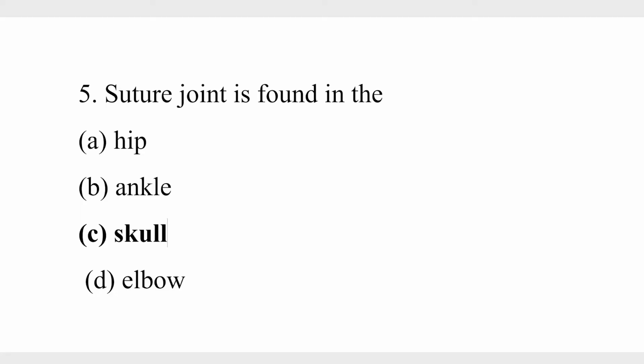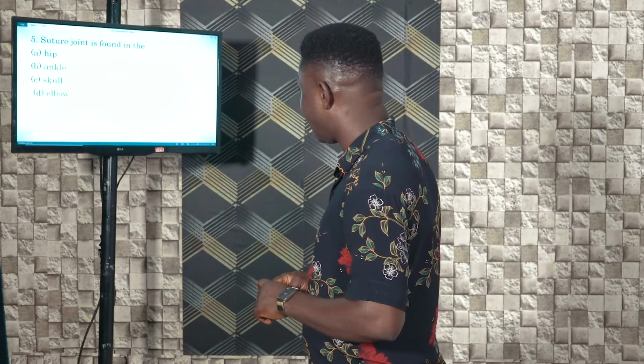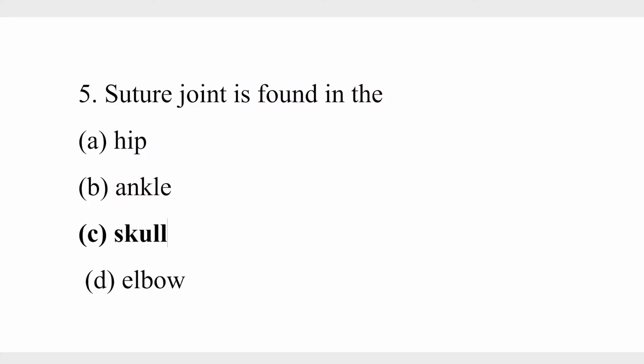C, where you have your pelvic girdle and your skull is where you have suture joints. Two bones meet, but they are not allowed movement in any direction. So the correct answer will be C.